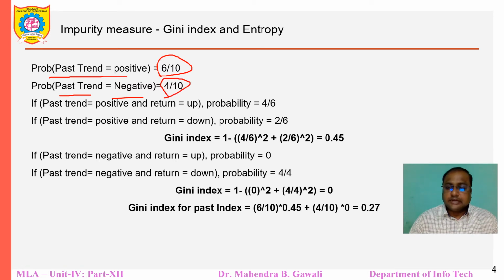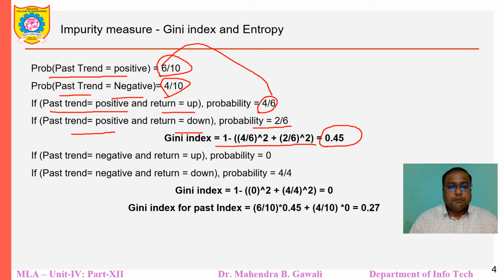Now the second condition we have to identify: if past trend equal to positive and return equal to up, we found it 4 by 6. This 6 we have taken as it is over here. Past trend equal to positive and return equal to down, the probability is 2 by 6. So Gini index is 1 minus (4 by 6) squared plus (2 by 6) squared, which is equal to 0.45.